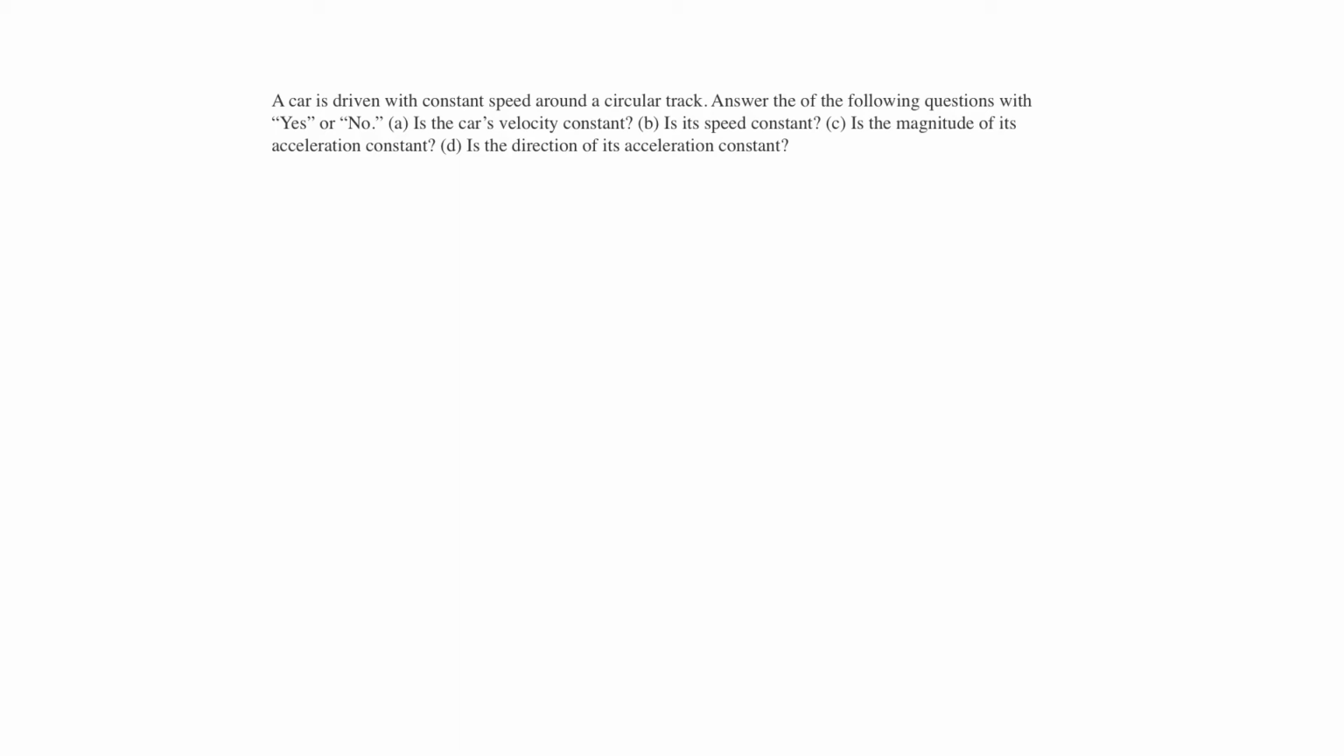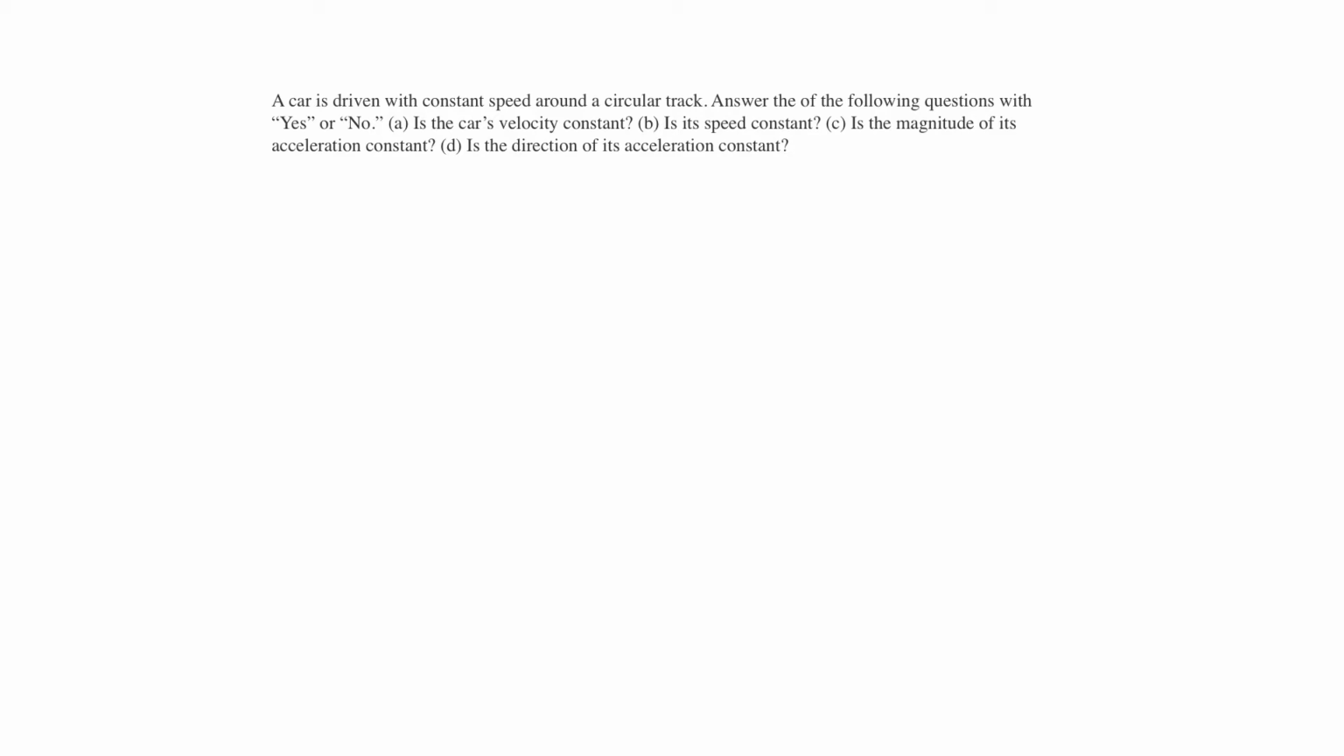Hello, this is Walker Physics 4th edition, and we're in chapter 6 and the end of the chapter questions, and we are on question number 53. A car is driven with constant speed around a circular track. Answer the following questions with yes or no. Is the car's velocity constant?